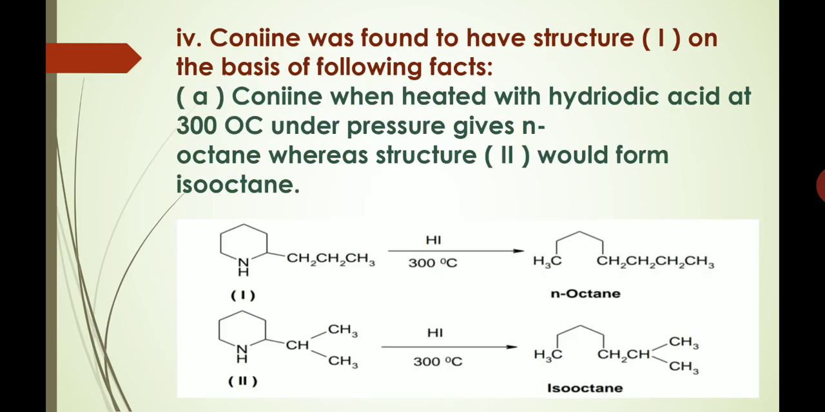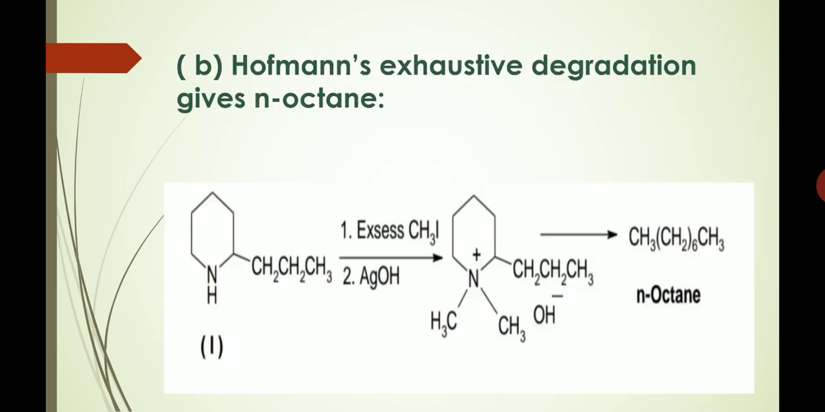Now fourth point is conine was found to have structure 1 on the basis of some facts, out of which point 1 is conine when heated with hydroiodic acid at 300 degrees centigrade under pressure gives N-octane, whereas structure 2 would form isooctane, as we can see in these two reactions. Second point to prove this is Hofmann's exhaustive degradation gives N-octane. So we can say that conine possesses structure 1.